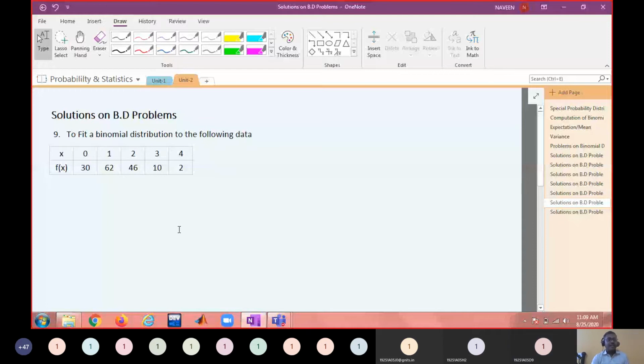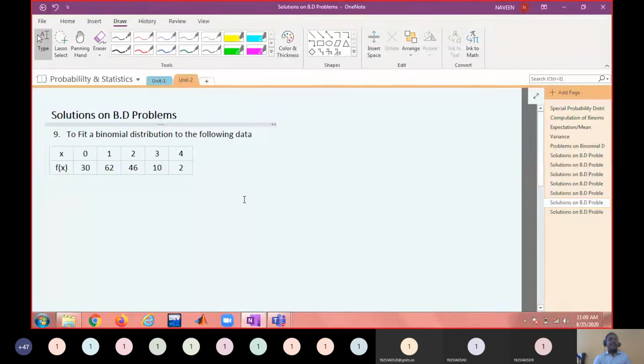For x equal to 0, what is the frequency? For x equal to 1, what is the frequency? For x equal to 2, what is the frequency? What is the total sum you see here? 92, 98, 100, 140, 150. Total frequency is 150.